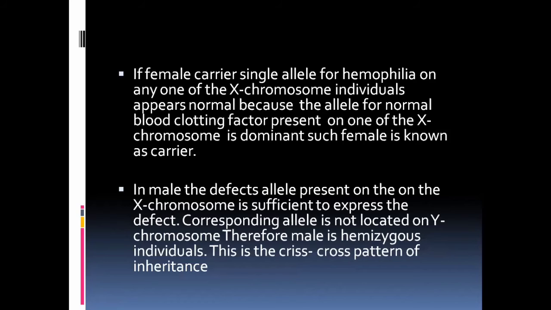That condition is called hemizygous in the male. Hemizygous means he has two types of chromosomes, X and Y, and has a single allele. These singles have a pair of allelic characters, but of this pair one is dominant and the other is recessive. Here the male side shows X as recessive and Y as dominant. That is also called the hemizygous individual, and that process is also called the crisscross pattern of inheritance.